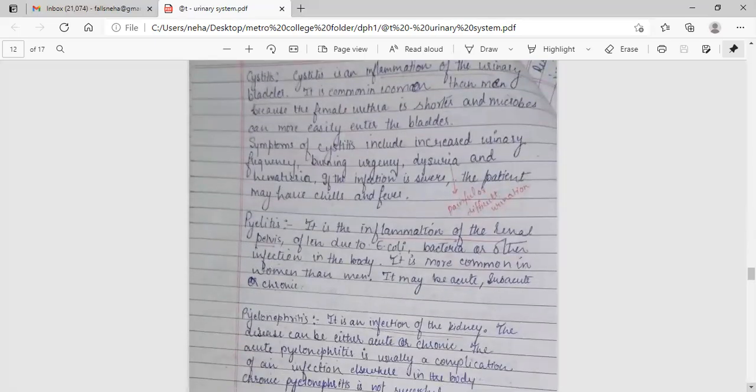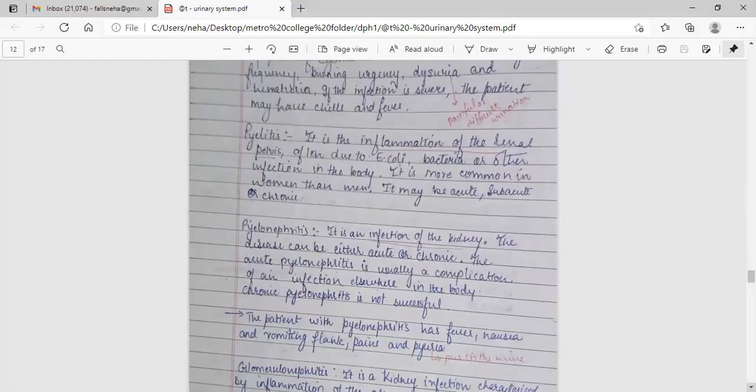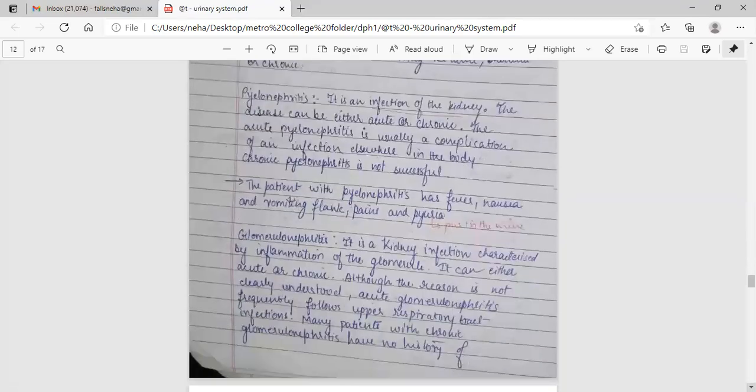Pyelitis is inflammation of the renal pelvis, often due to E. coli bacteria or other infection in the body. It is more common in women than men. It may be acute, subacute, or chronic. Pyelonephritis is an infection of the kidney. The disease can be either acute or chronic. Acute pyelonephritis is usually a complication of an infection elsewhere in the body. Chronic pyelonephritis is not easily cured. The patient with pyelonephritis has fever, nausea and vomiting, flank pain, and pyuria.